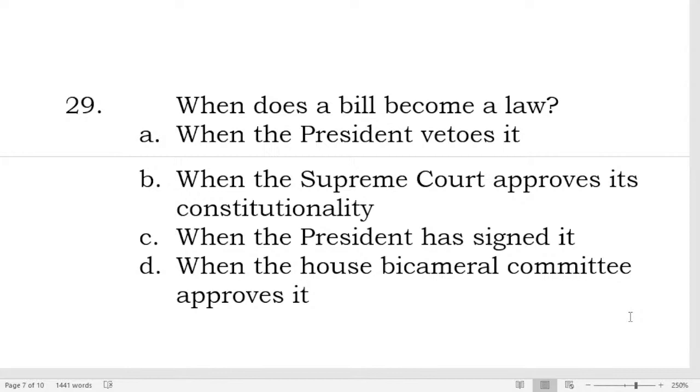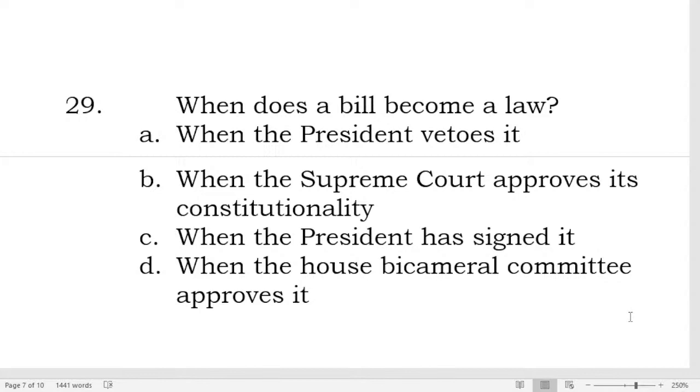Although it's already a law, the Supreme Court still has to check. Some of the people or civilians can also file a petition to seek the Supreme Court's review of the law, whether it abides with the provisions in the Constitution or not.